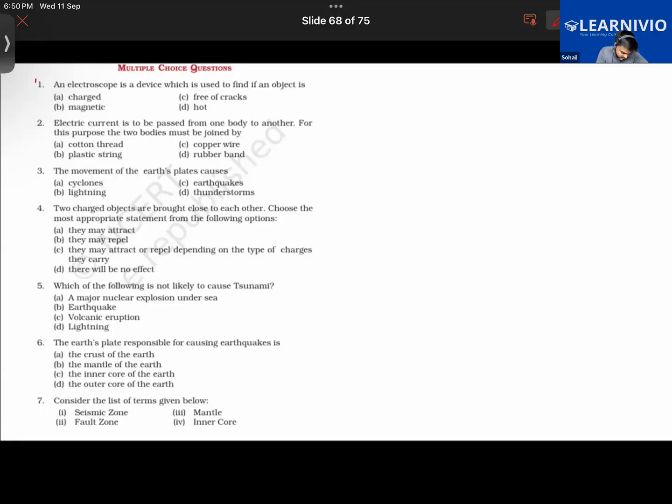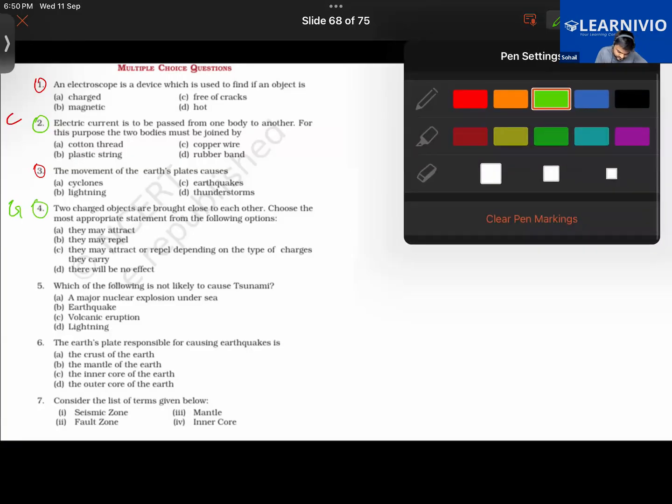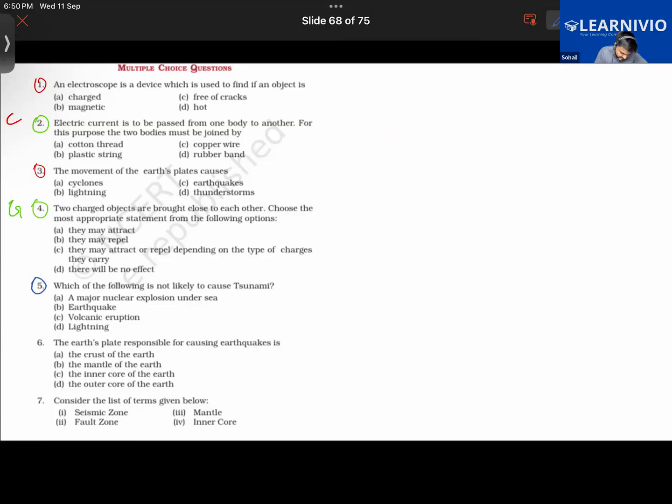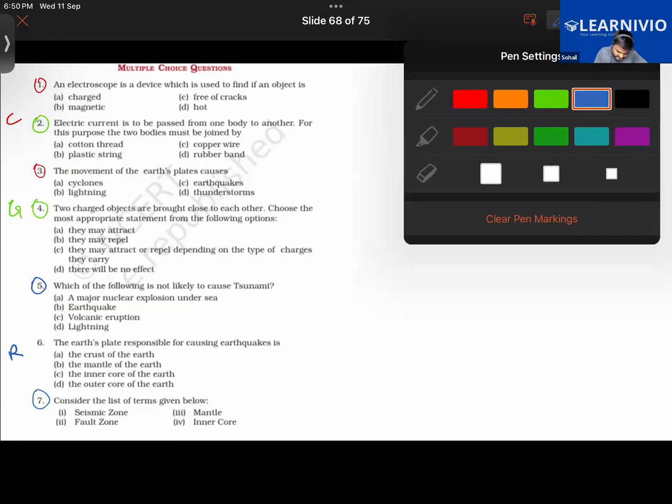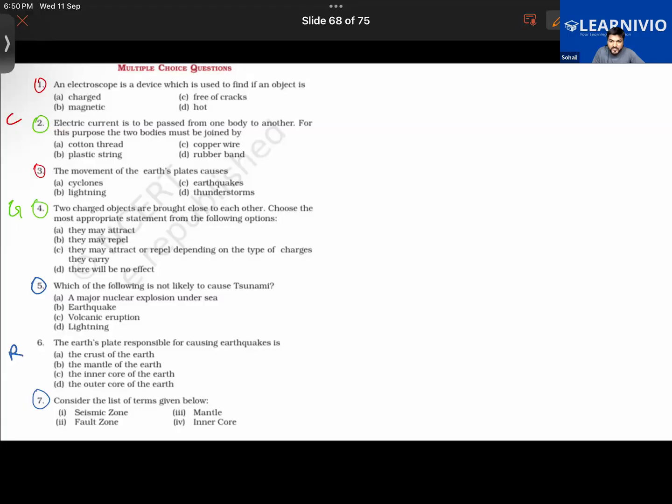So the first and the third one, Chakrika, you will be answering. Then the second and the fourth one, Gauri, you are going to answer. Fifth and seventh one, who's left? Roni, you are going to answer. And the sixth one, anyone can answer. Should we answer in the chat box or in the class? You can answer in the class.